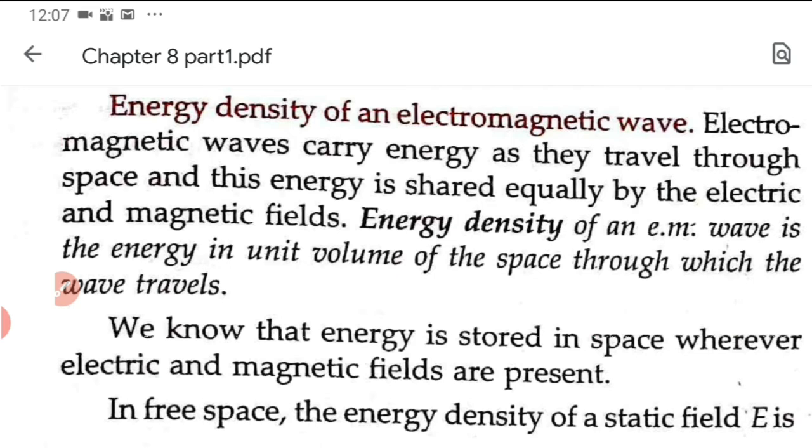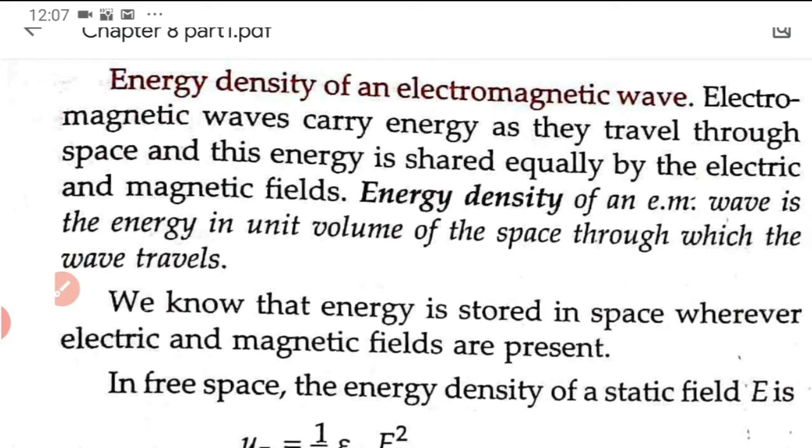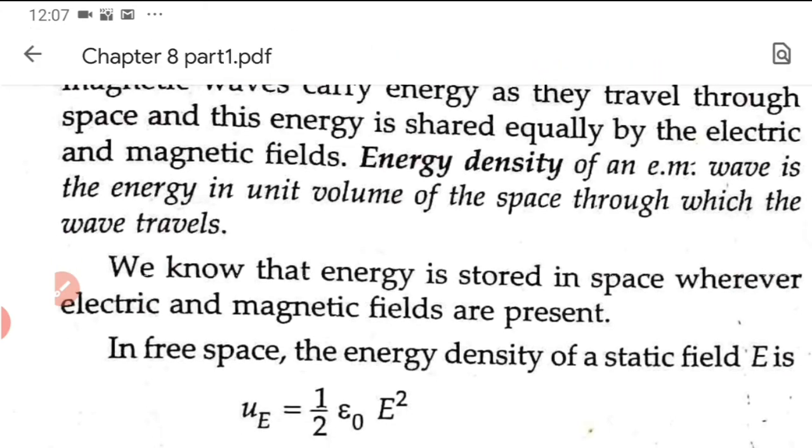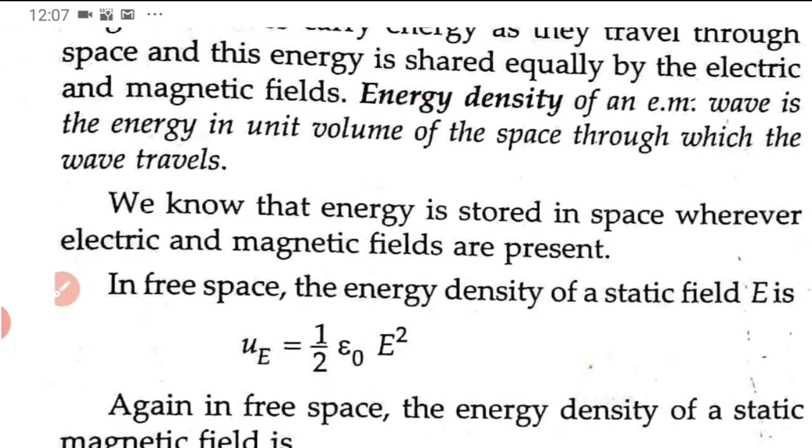So the energy density of an electromagnetic wave is the energy in unit volume of the space through which the wave travels. So energy per unit volume of the space, we call it energy density.